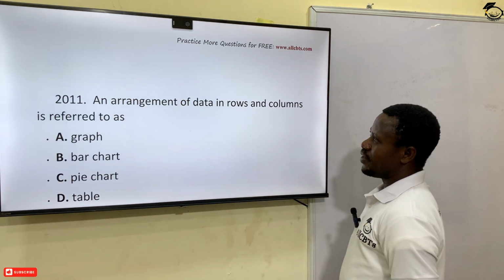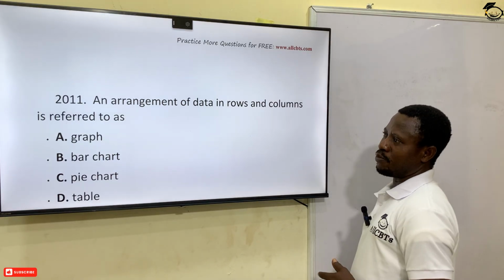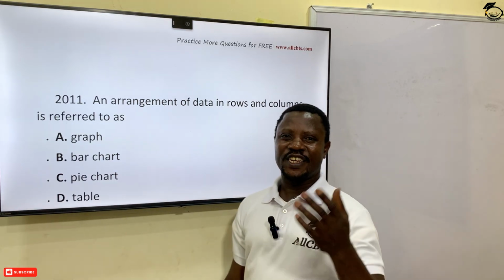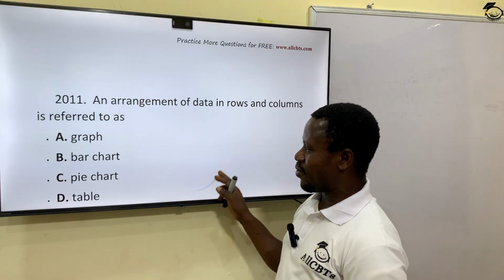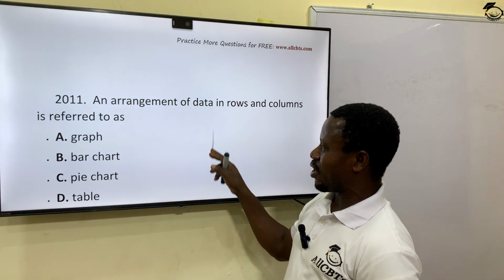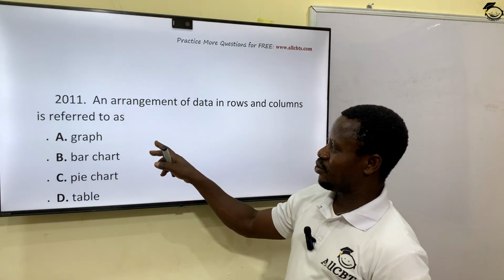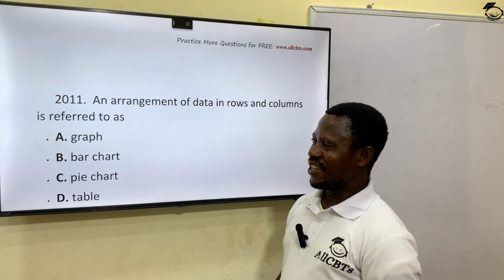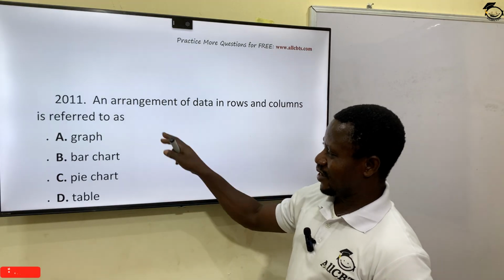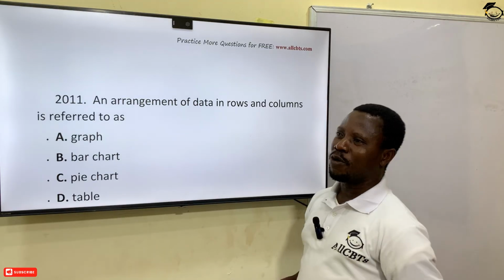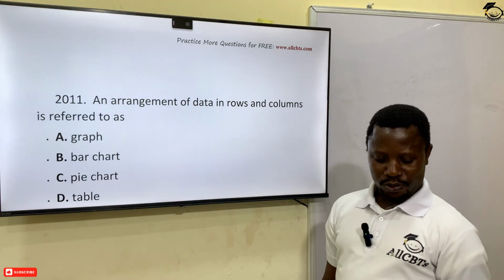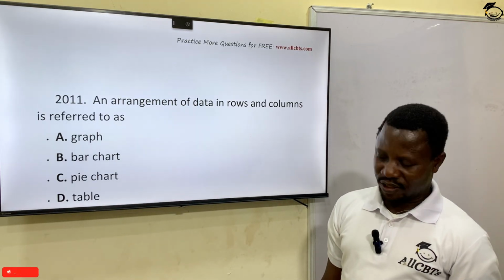An arrangement of data in rows and columns is referred to as what? A table. Pie chart is when you arrange a circle. Bar chart, you use bars, rectangular boxes. Graph, you use line graph. So graph is line, bar is rectangular boxes, pie is circle, while table is what? In columns and rows. Option D is the correct answer.